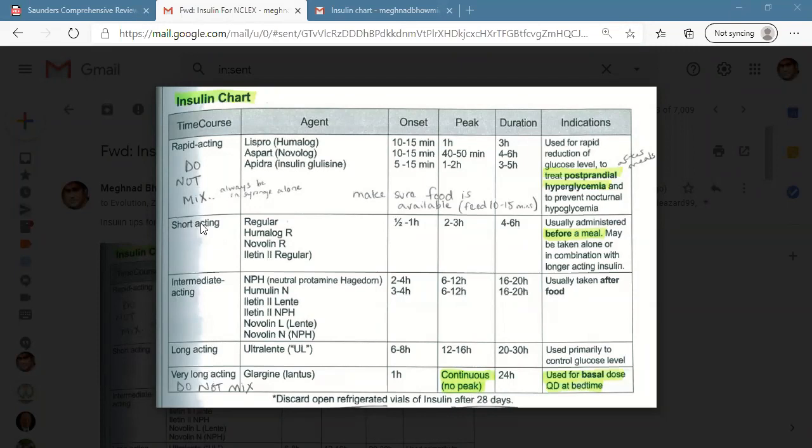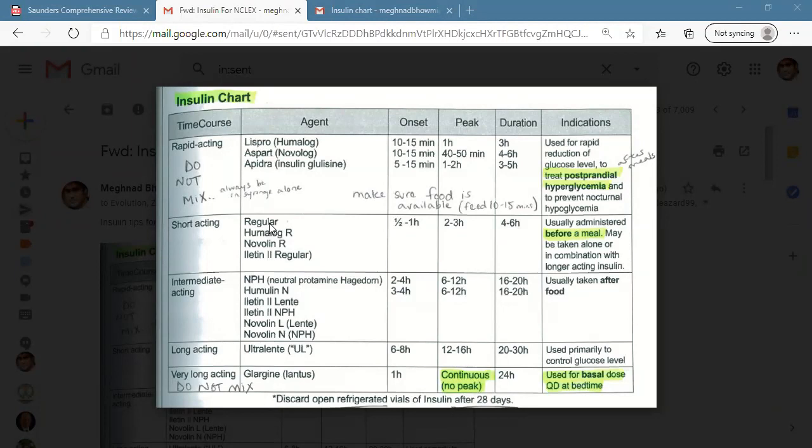The other name of short acting insulin is regular insulin, and it is a clear insulin, not cloudy, clear.